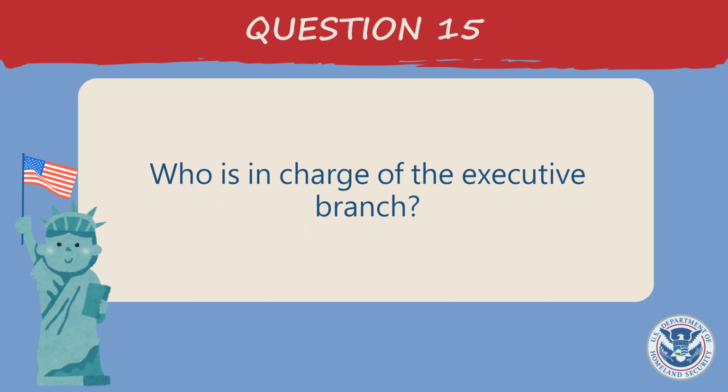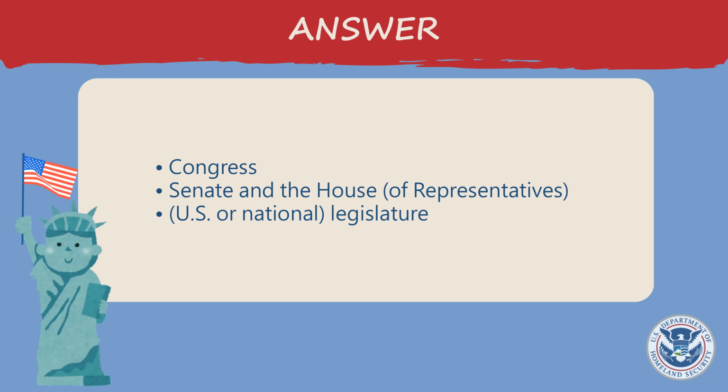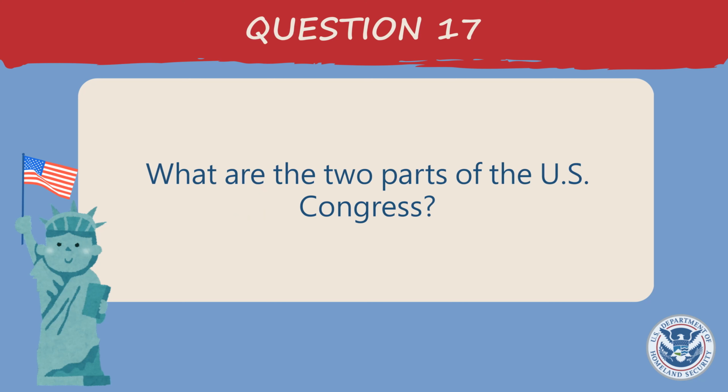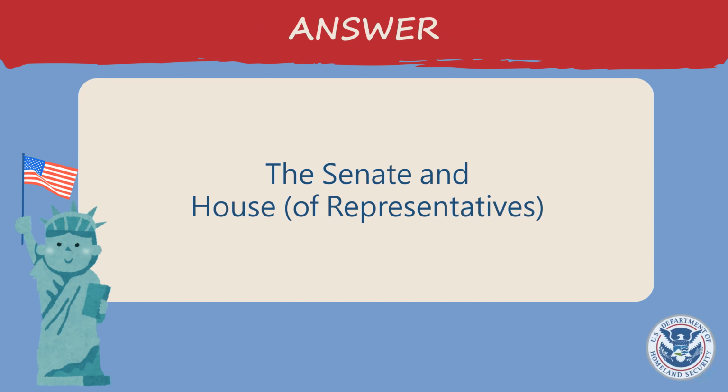Who makes federal laws? Congress, Senate and House of Representatives, U.S. or national legislature. What are the two parts of the U.S. Congress? The Senate and the House of Representatives.